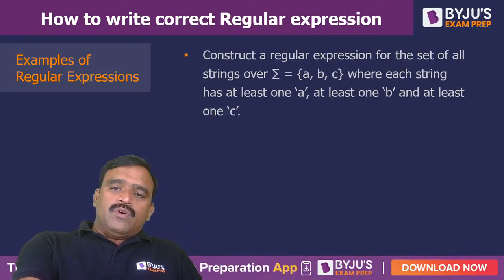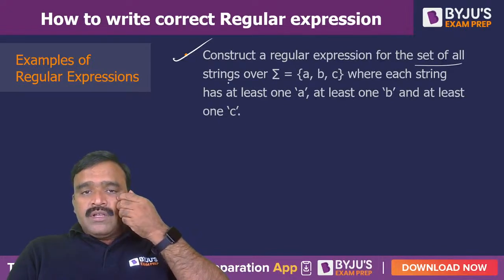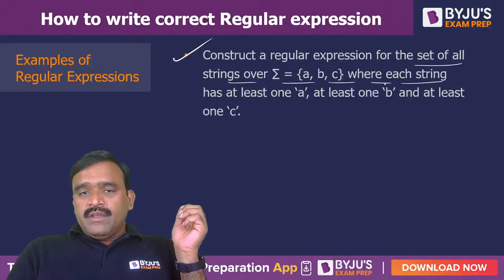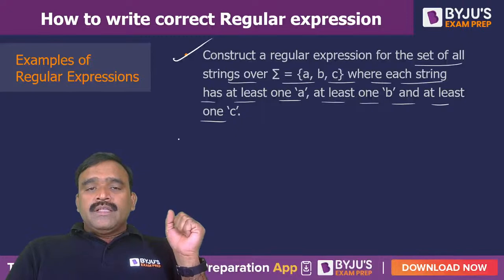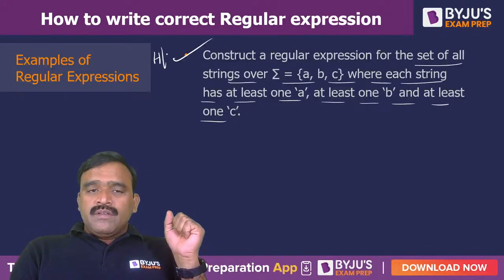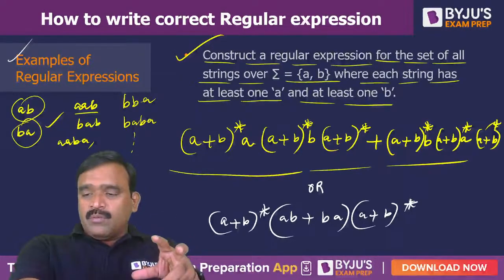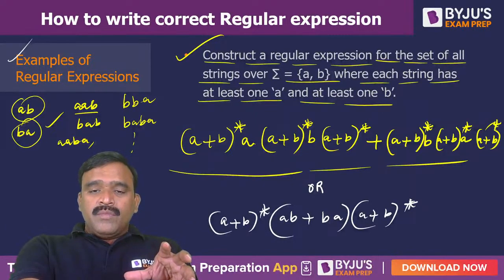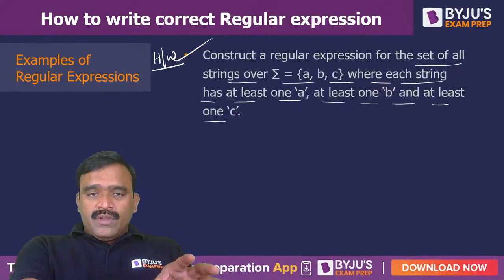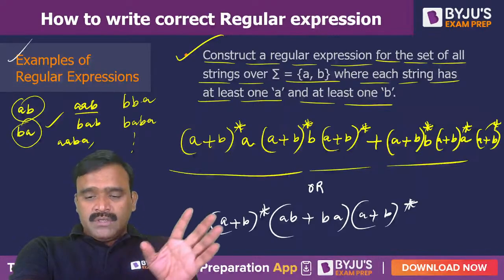And one more example. Construct a regular expression for the set of all strings over sigma is equal to {a, b, c}, where each string has at least one a, at least one b, and at least one c. This I am giving you as homework. Don't do it like how we have done the previous one, because every problem you have to handle independently. Why independently? Because here maybe the alphabet is only a, b. So when you follow the same procedure, if I have taken ABC, ACB as a substring, like you have taken AB or BA as a substring, it may not work out.